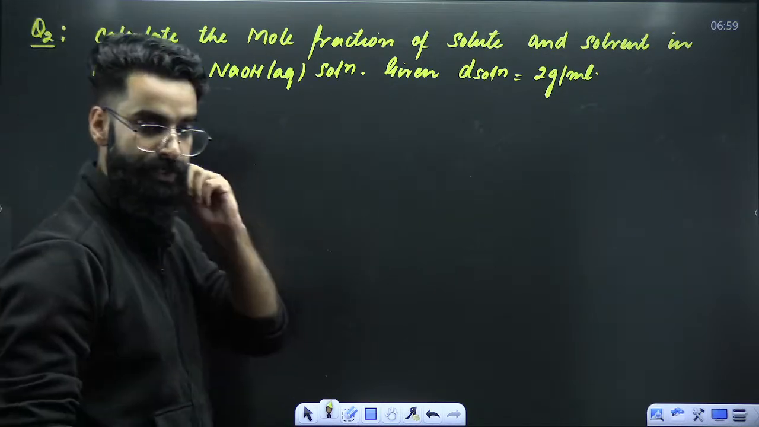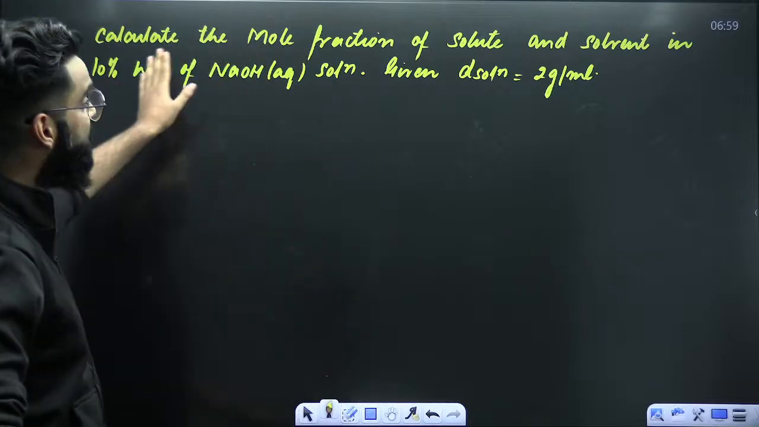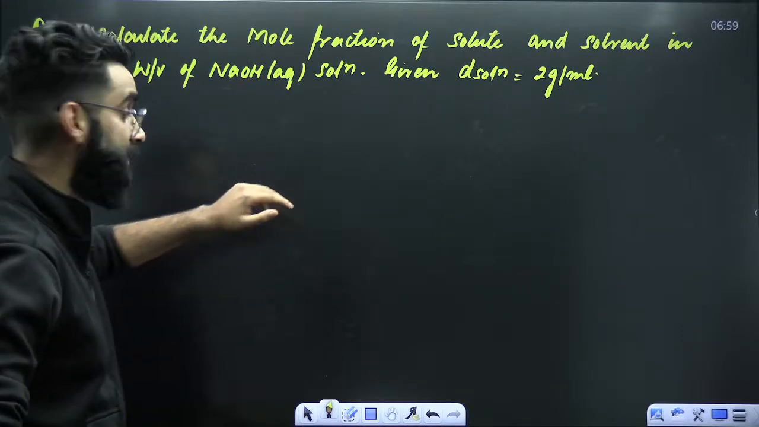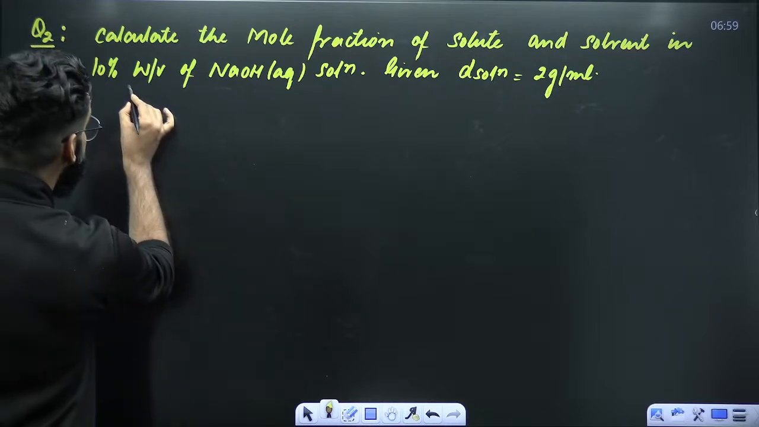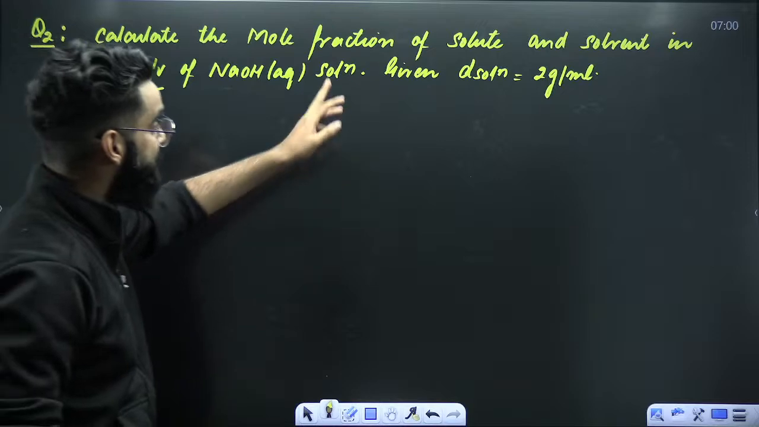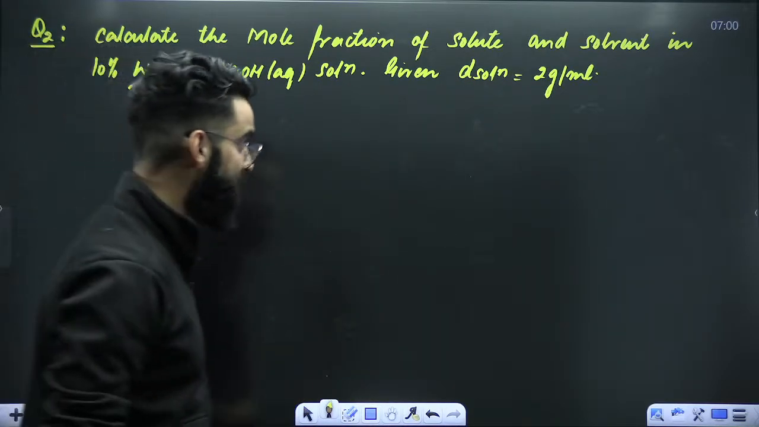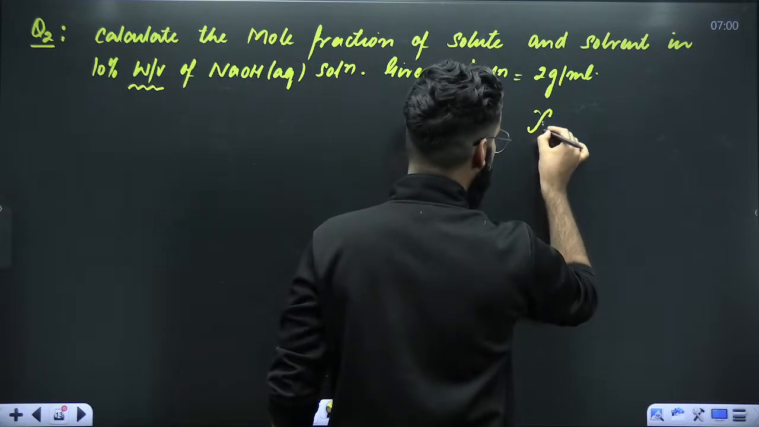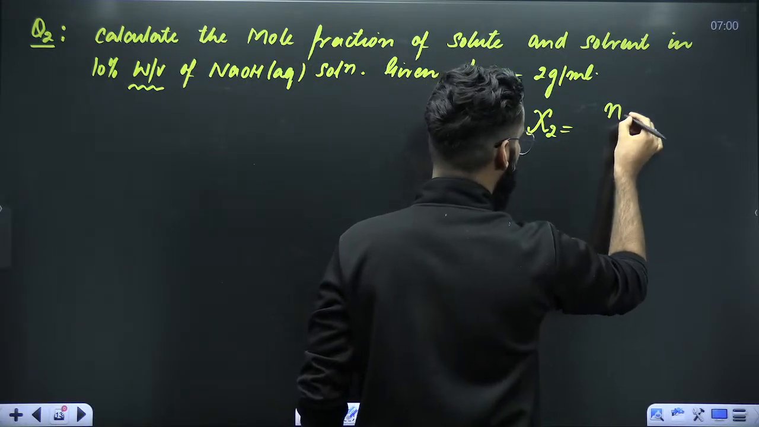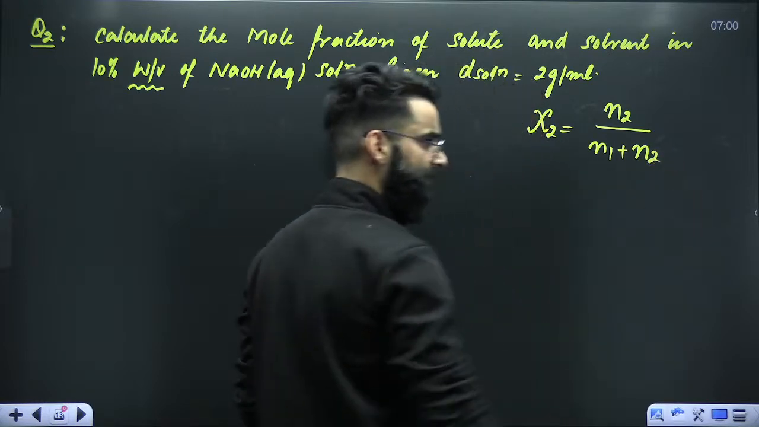The second type of the question. Calculate the mole fraction of solute and solvent in 10% weight by volume of NaOH aqueous solution. Density of solution is also given to us, right? Try to understand. What am I supposed to calculate? I'm supposed to calculate mole fraction of solute, which has to be equal to number of moles of solute divided by total moles present in the solution, right?